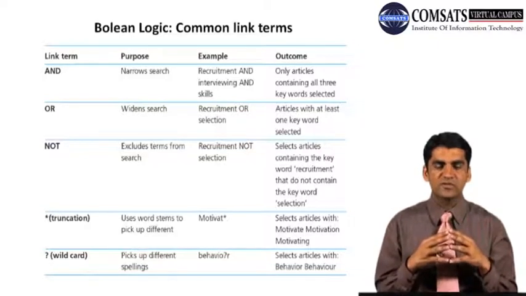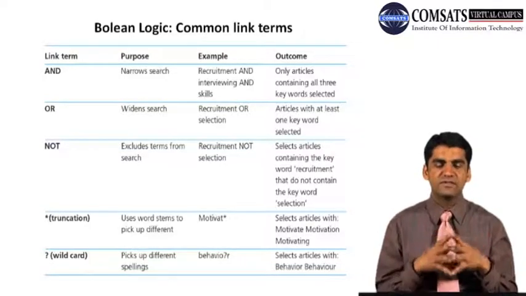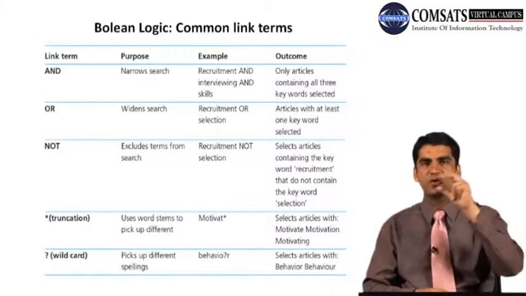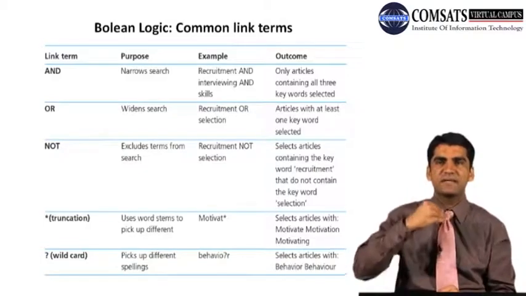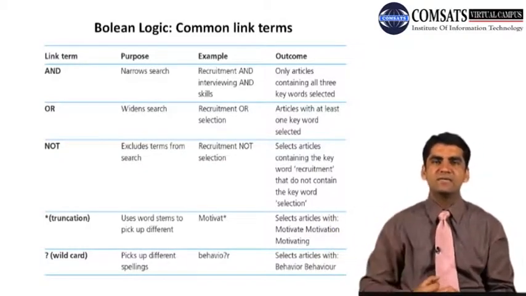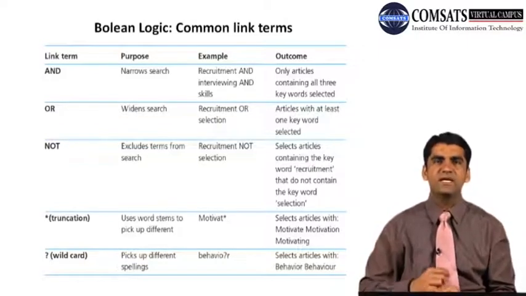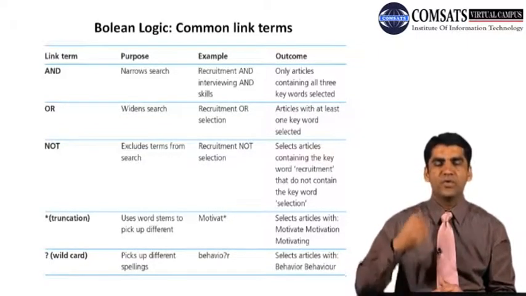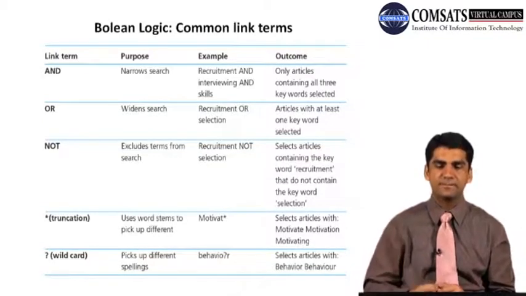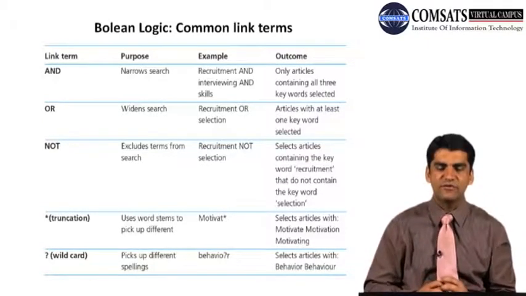NOT can also exclude terms from search, right? So for example, recruitment NOT selection. So for example, those papers which use selection as key terms cannot be included. So NOT is used to exclude a term. What is the outcome of that if you use NOT?